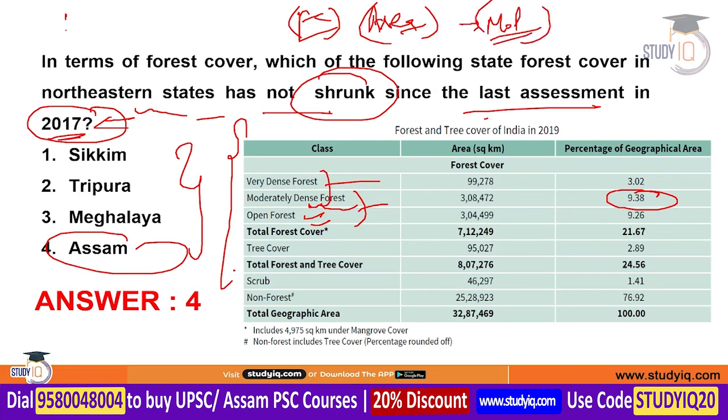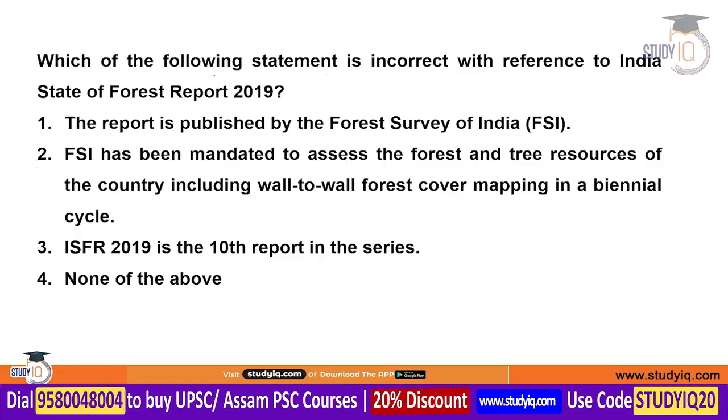Also, if we talk about the forest cover in terms of percentage, then the highest forest cover is in Mizoram. And the shrinkage of forest cover is mainly due to shifting cultivation and the development which has been going on in the northeast.